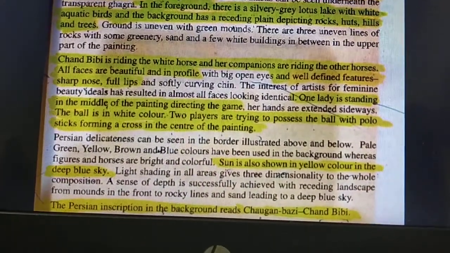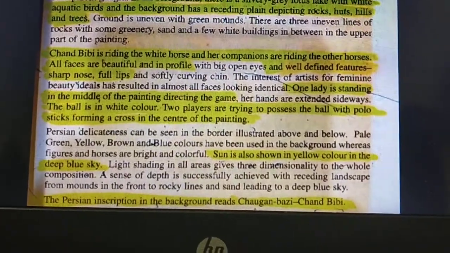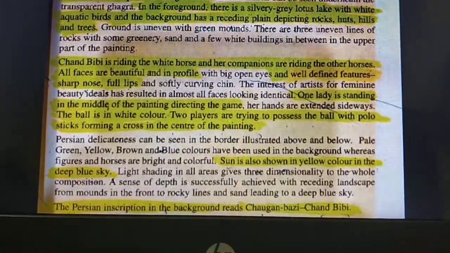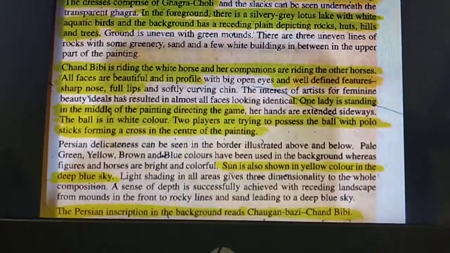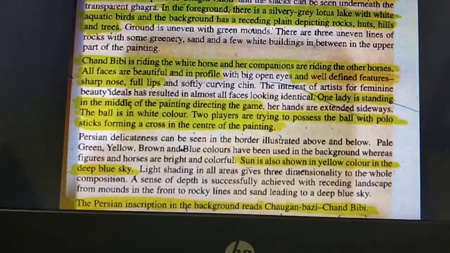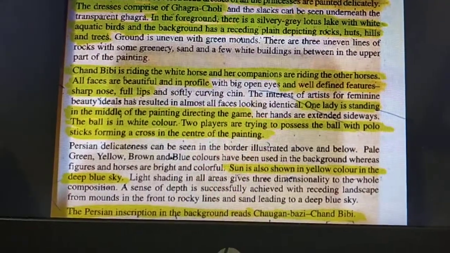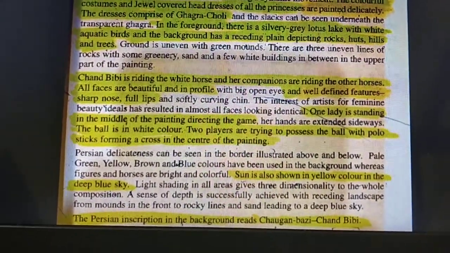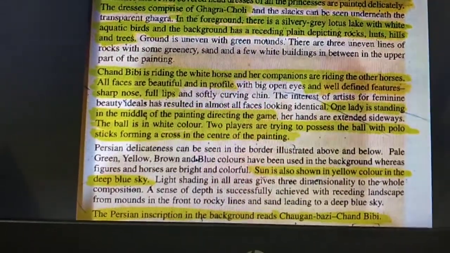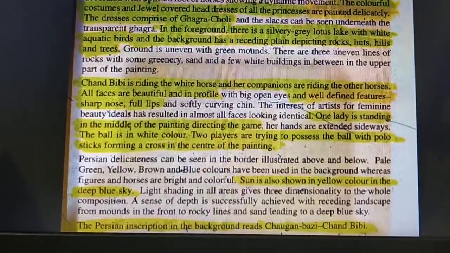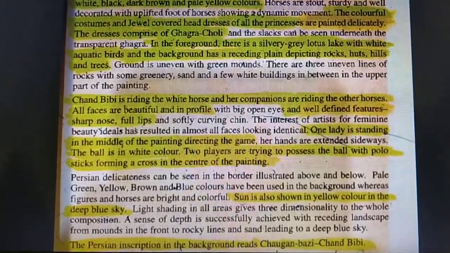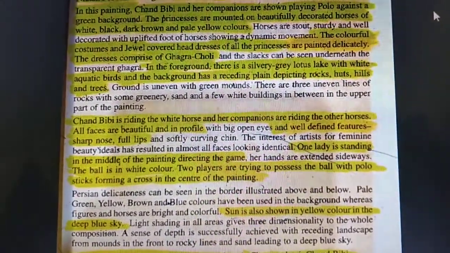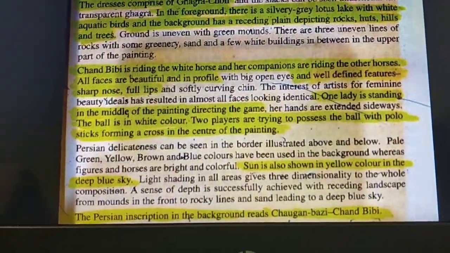All faces are beautiful and in profile, with well defined features, sharp nose, full lips. One lady is standing in the middle of the painting, directing the game. The ball is white in color. Two players are trying to hit the ball with polo sticks forming a cross in the center of the painting.